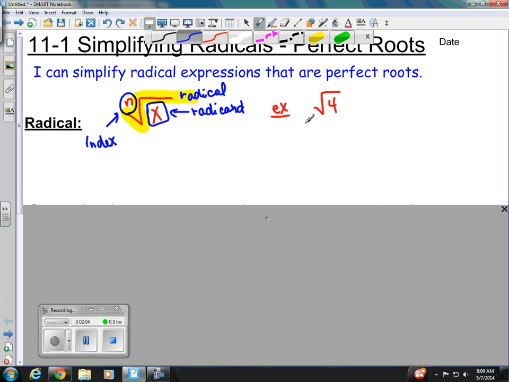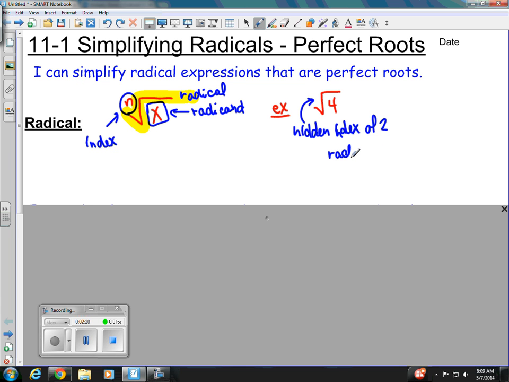It's just hidden. So a square root bar has a hidden index of 2. And then our radicand is the guy inside of the radical bar, and it's 4.